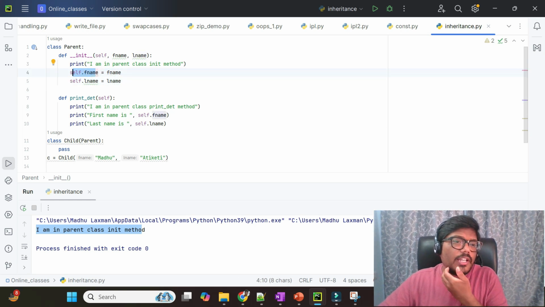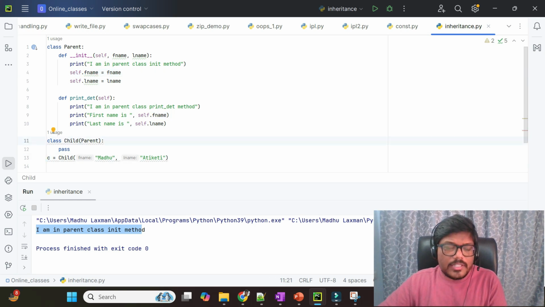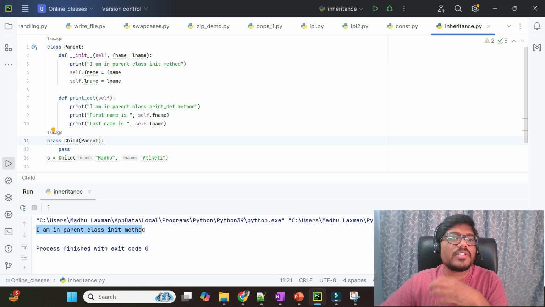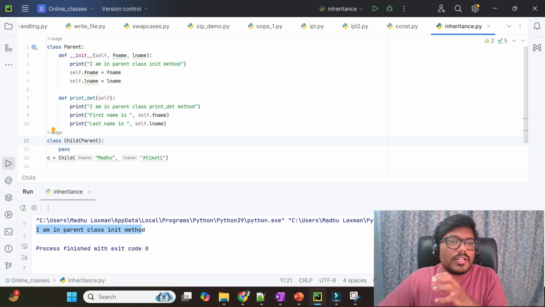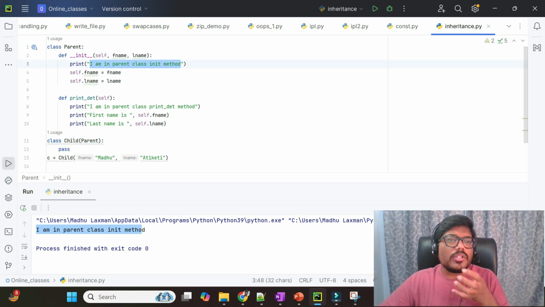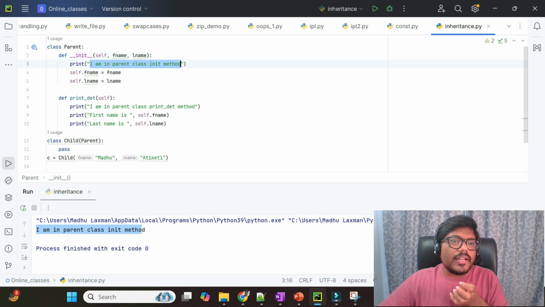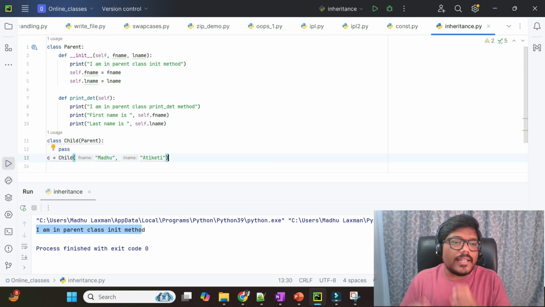When creating the instance of the child class, it will first search for the init method in the child class. If we don't define an init method in the child class, it will go to the init method of the parent class. After entering the init method of the parent class, it will print. Now this init method is inherited by the child, right? Child has access to this init method. That's why it has printed "I am in parent class init method." This is how we inherit a class.